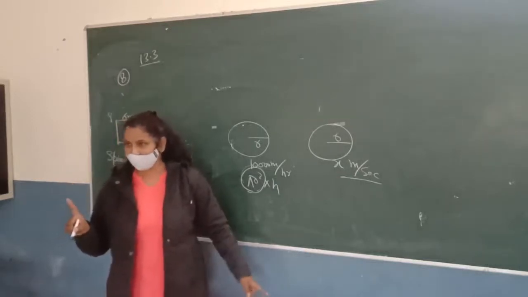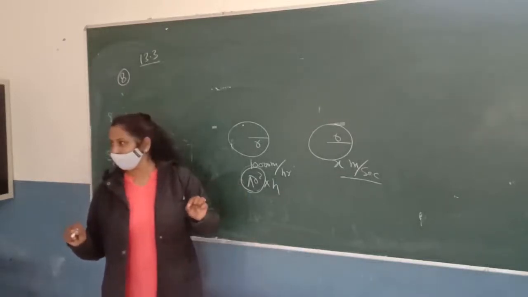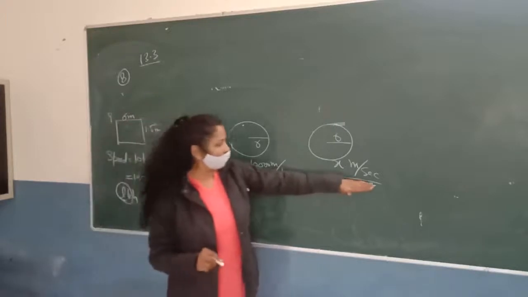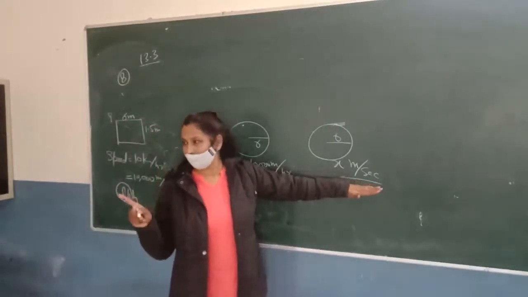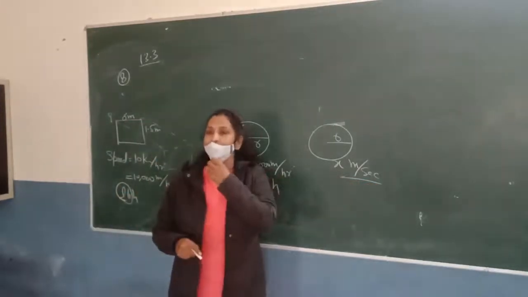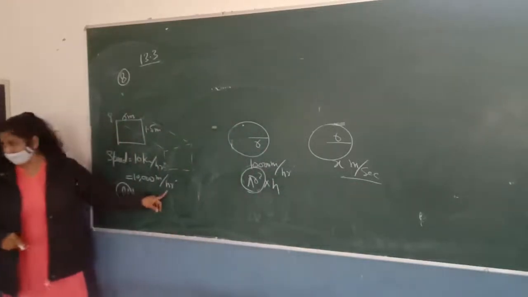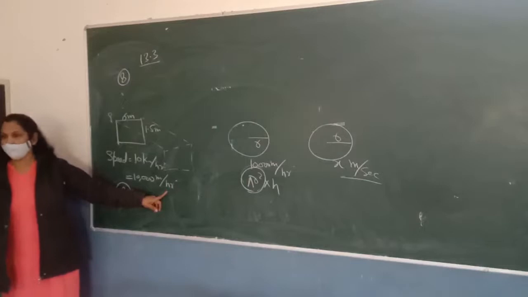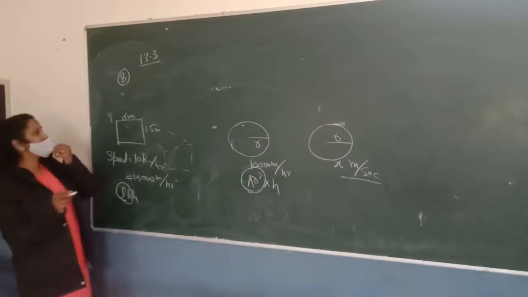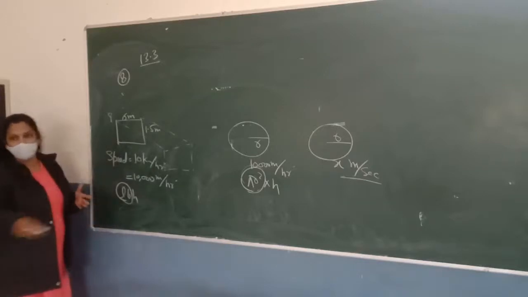Is it clear? You find the volume in which time? It depends on the unit of the rate. If it is in seconds, then you will find the volume for 1 second, and if the rate is given in hours, then you can find the volume of water in 1 hour. Is it clear? So this is a very simple formula for finding the volume of water flowing through